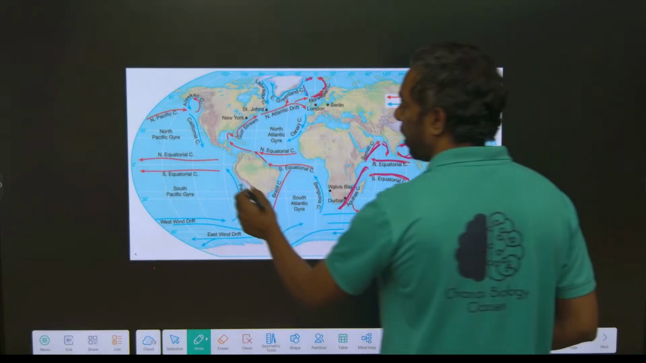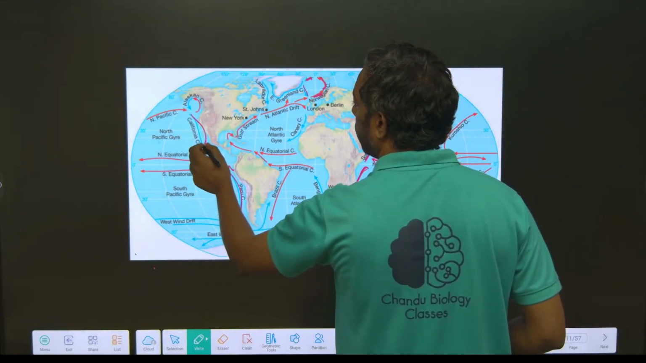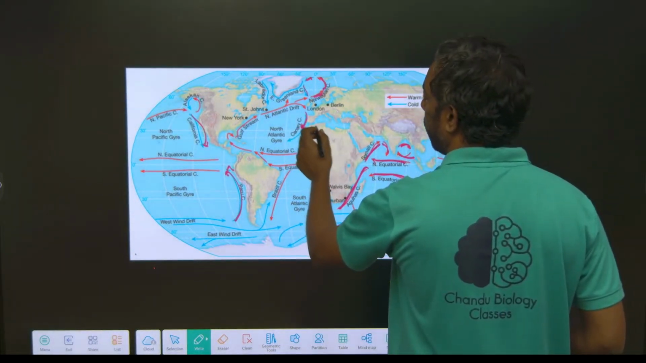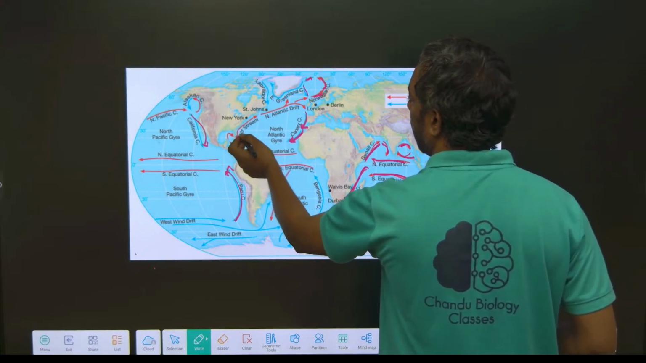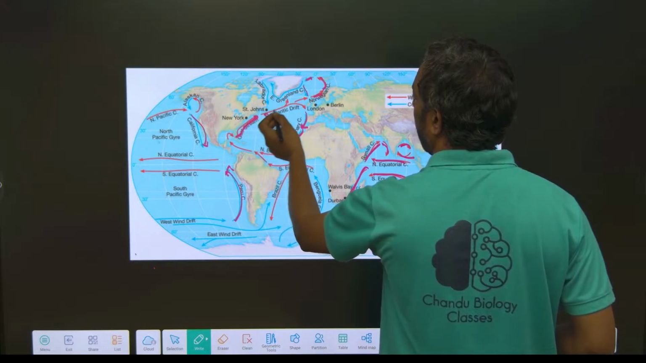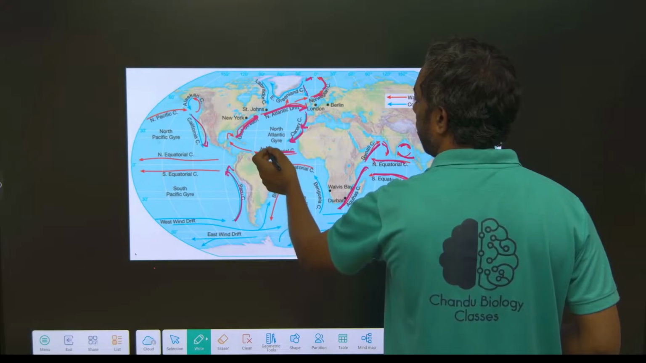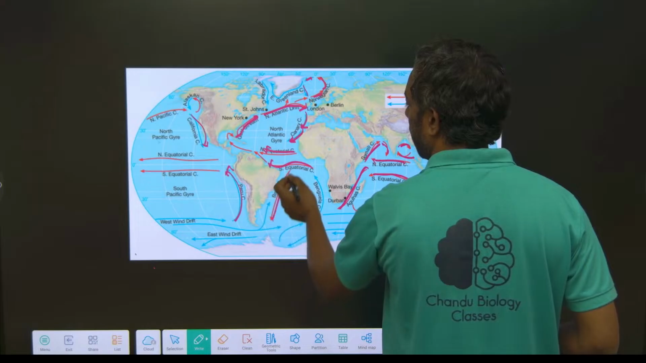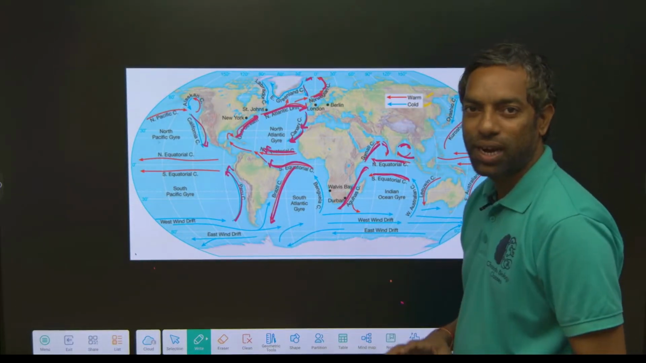Okay, what are the cold currents? The Peruvian coast and the California coast have cold currents. In the Atlantic, the African coast has a cold current. The Gulf Stream is a warm current, and the Atlantic drift is a warm current. The northern equatorial current is warm, and the equatorial current is warm. The Brazilian coast is a warm current, and the Peruvian coast is a cold current.